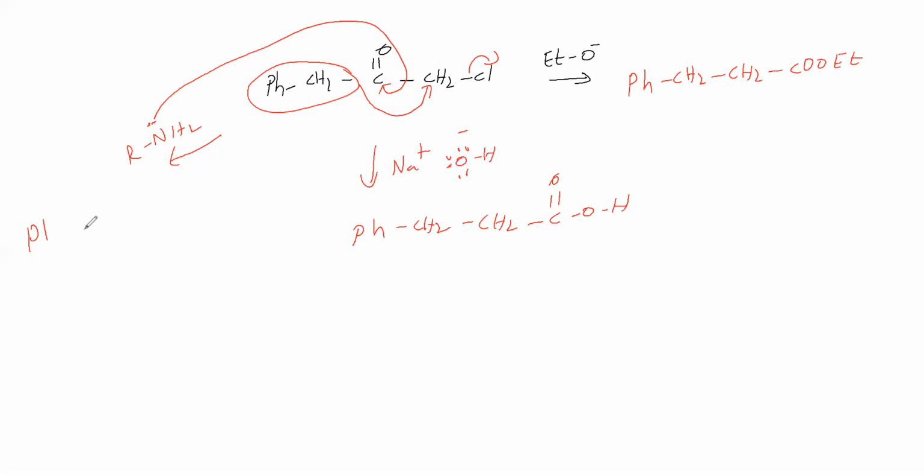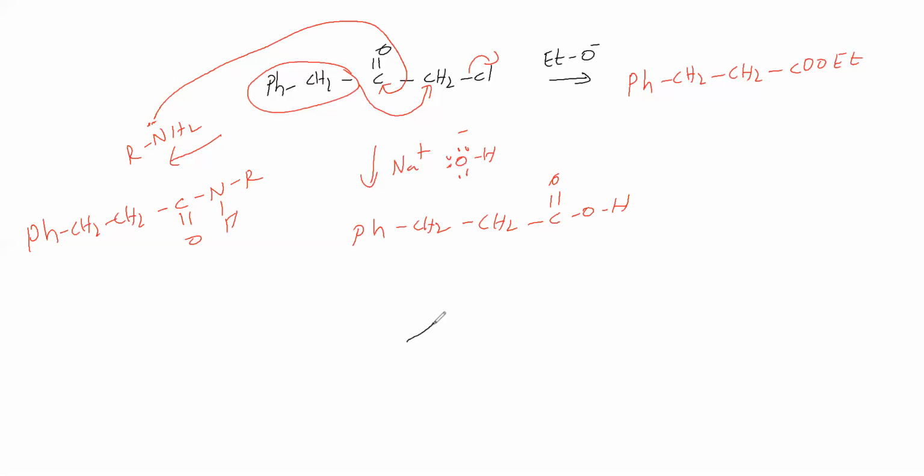Ph-CH2-CH2-CO-NHR, an amide, is the product. One H plus will leave from this NH2. So amide is the product. Okay. Next we will see.